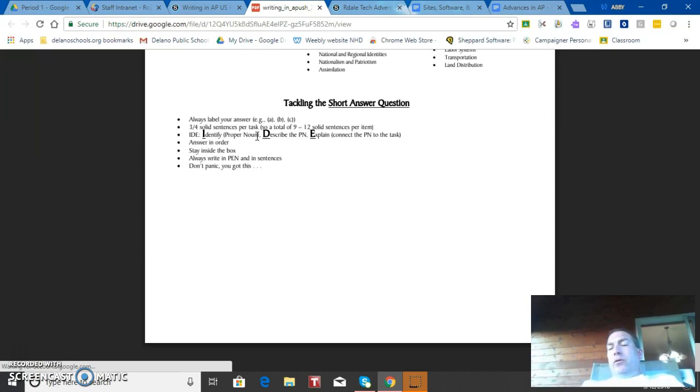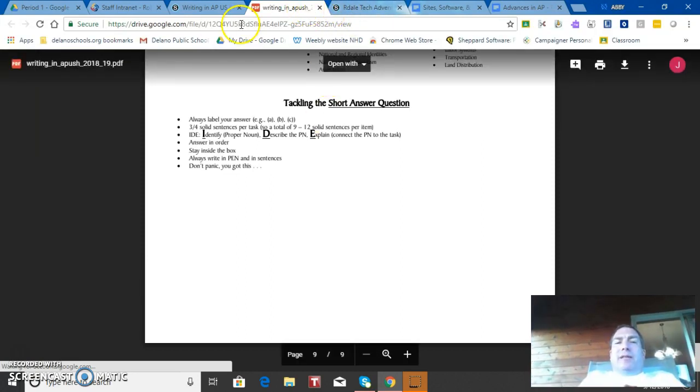You've identified your encomienda system, but you actually need to then describe what it is. And then finally, you also need to explain the connection that you are now creating between that noun and the analysis that you are choosing to support. So whether it's the first author or the second author, you need to weave things together analytically to prove that the fact that you've chosen actually does support their viewpoint in some sort of way.